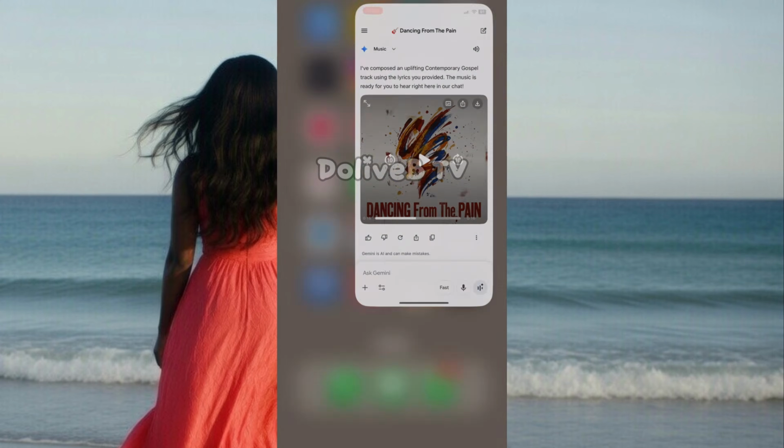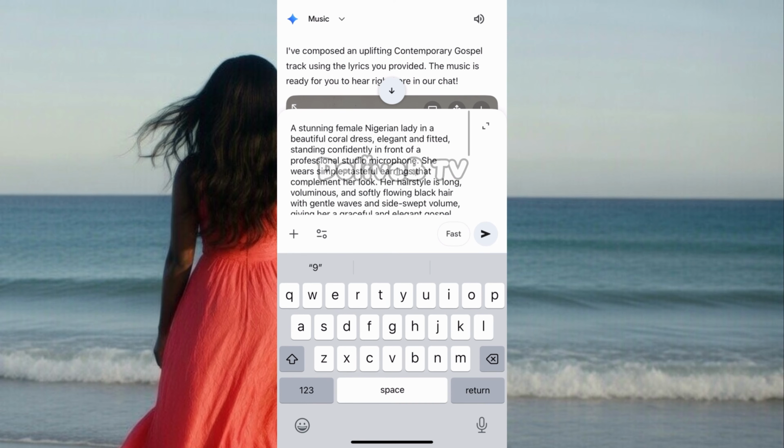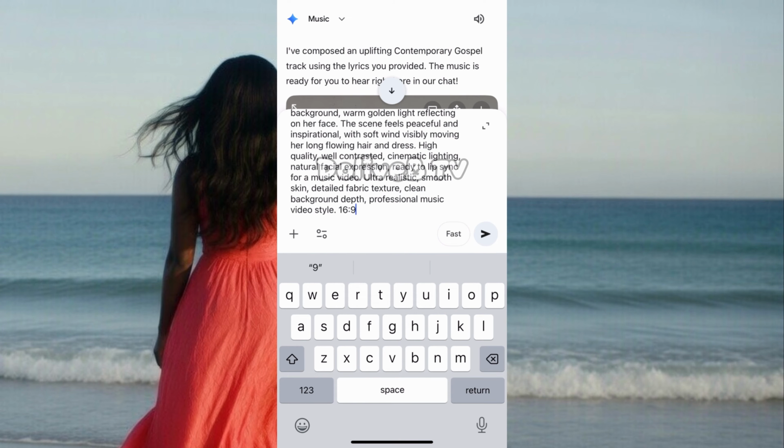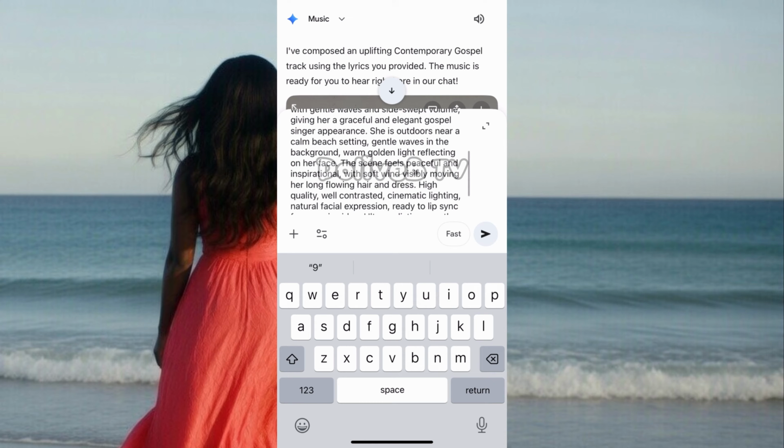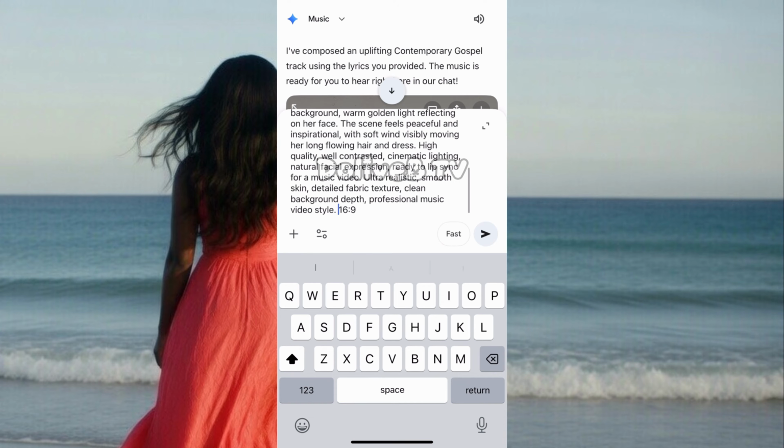So what we just do is, now, this is the prompt I'm going to be using. She's going to be standing around the beach. Yes, outside near the beach. So we're going to send this, and make sure you put the aspect ratio 16 by 9. 16 by 9. And then we'll send.